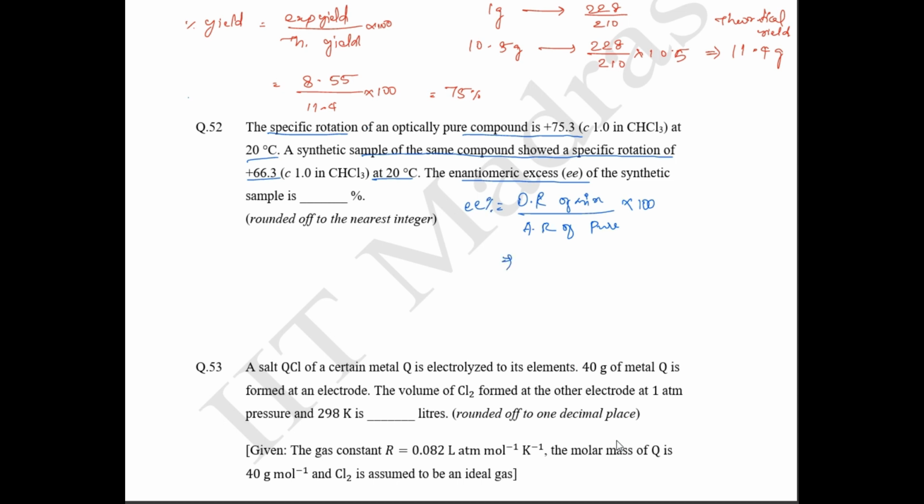Okay, so optical rotation of mixture என்ன சொல்லிருக்காங்க, optical rotation of mix is your plus 66.3, by actual rotation of pure compound, plus 75.3 into 100. Okay, if you solve this one, you will get 88.04 percentage. So இங்க என்ன கேட்டிருக்காங்க, round off to the nearest integer தான் சொல்லியிருக்காங்க. So the nearest integer is 88. So answer is 88. Okay, 88 percentage.